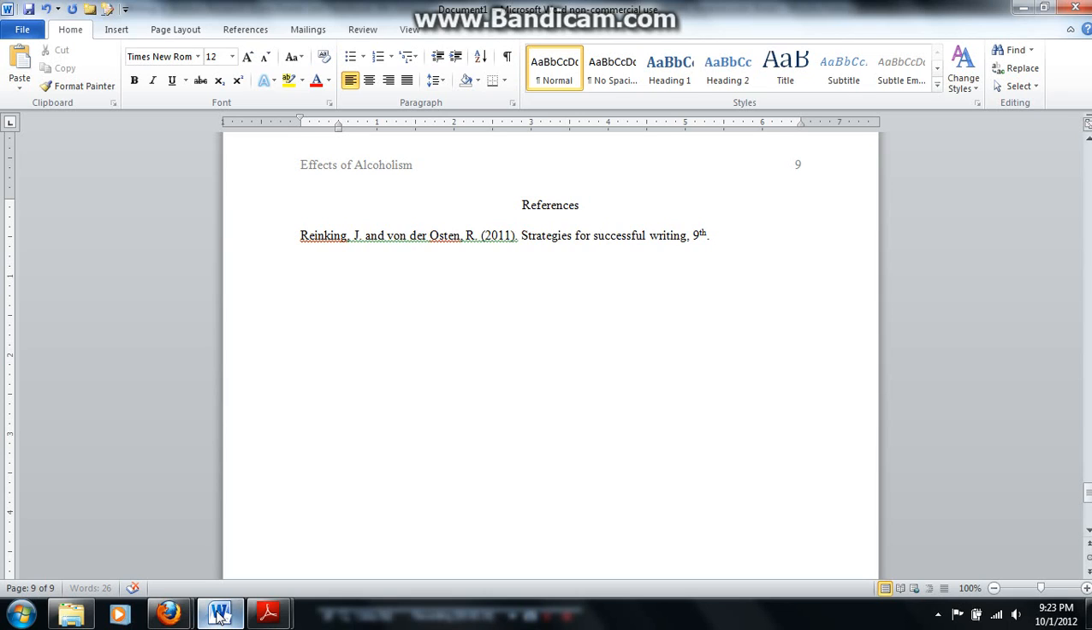and the edition. I do want to make a note that on the references page, only the first word of a title is capitalized, unless there's a proper noun. Proper nouns are also capitalized, but that's only on the references page. In your paper and on the cover page, you will capitalize titles as normal. And then you'll include the publisher information.